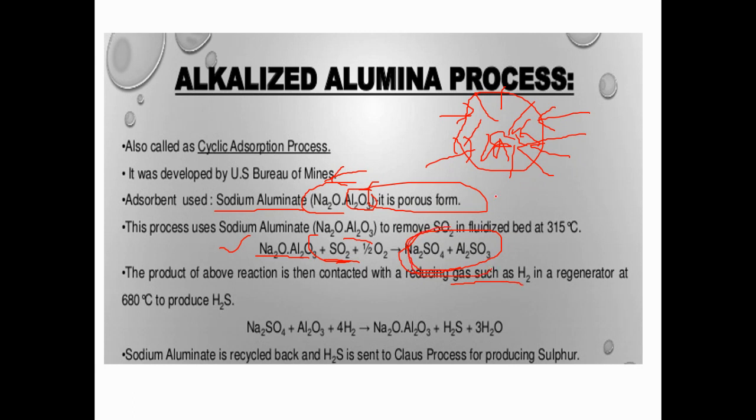If this product is passed again through hydrogen gas, then the sodium aluminate is regenerated. This sodium aluminate is regenerated when hydrogen gas is passed through, and it is used again to reabsorb SO2 molecules. This is called the cyclic alumina process.